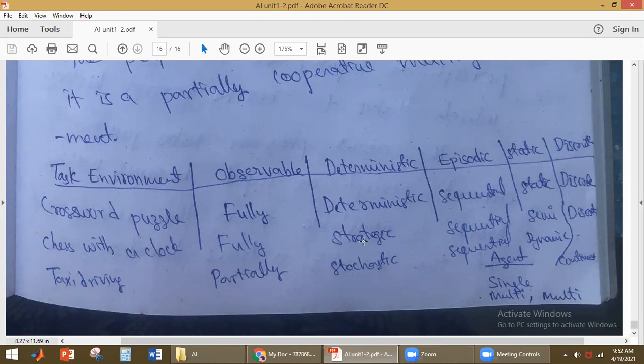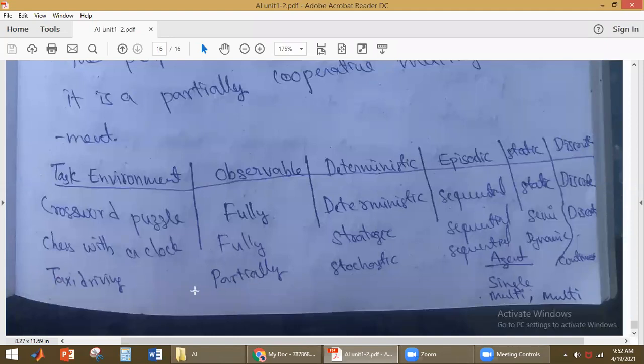It is sequential again, and it is semi-dynamic because the clock is involved. It is also a discrete type of environment and a multi-agent environment.